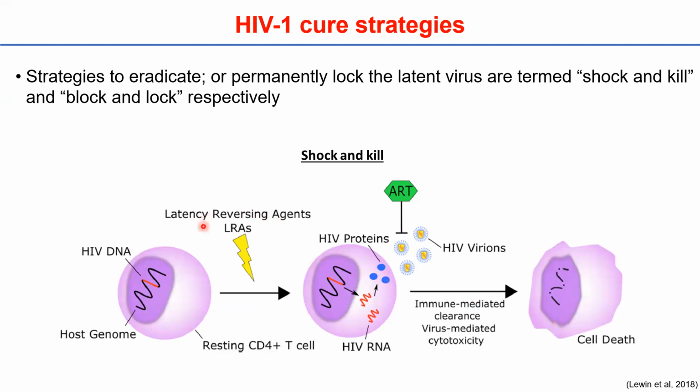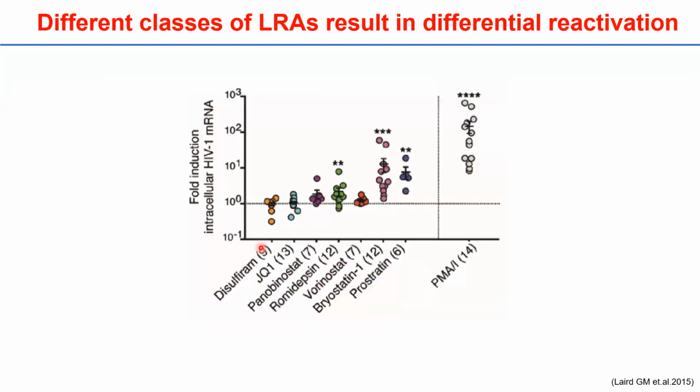So the shock and kill strategy makes use of latency reversing agents, or LRAs. There are several different LRAs or different classes of LRAs, each acting via different pathways to reactivate the latent virus. This previous study showed that when resting CD4 T cells from infected individuals on suppressive antiretroviral therapy were treated with different LRAs, it caused statistically significant increases in intracellular HIV-1 mRNA levels.